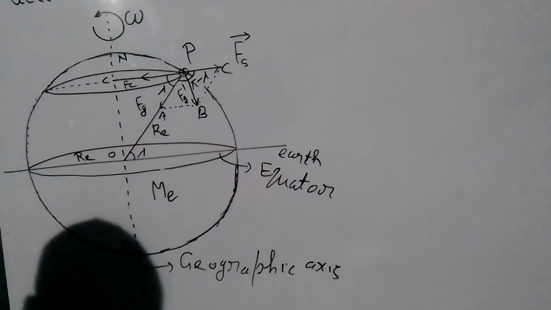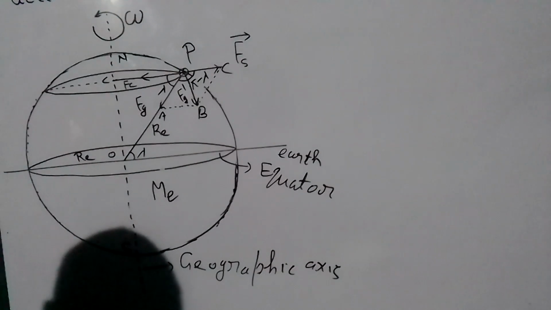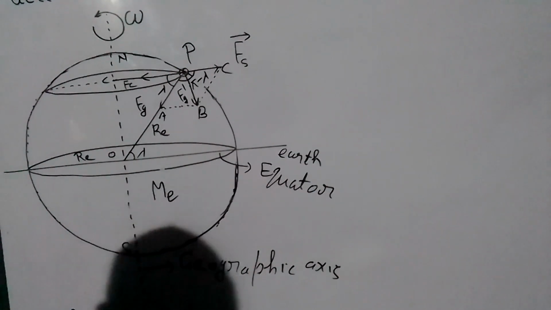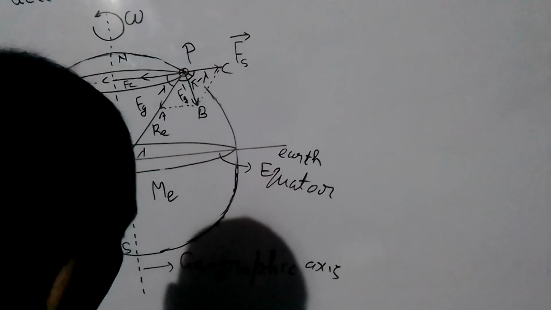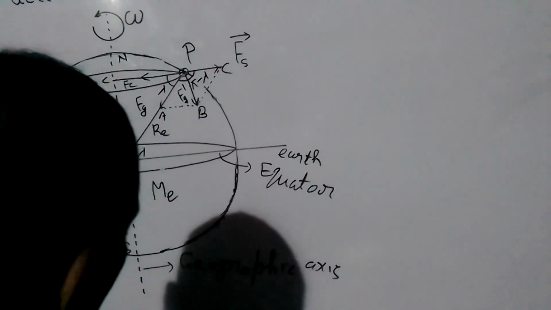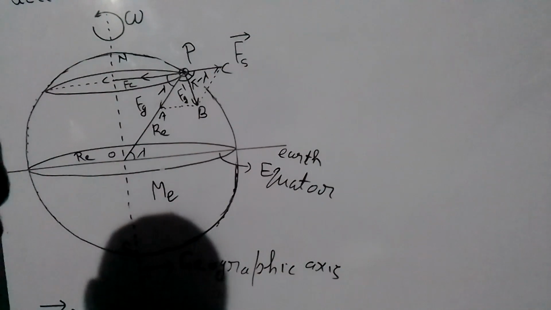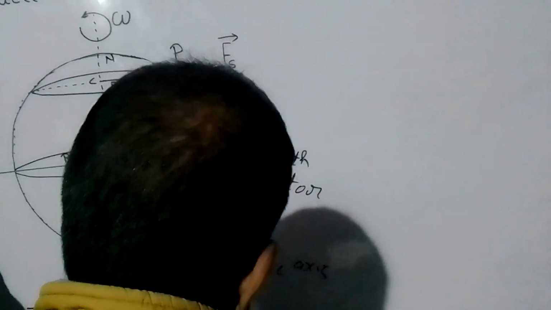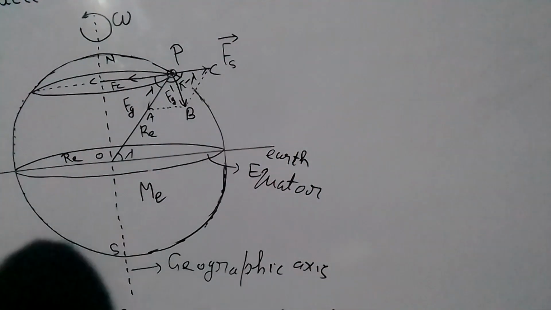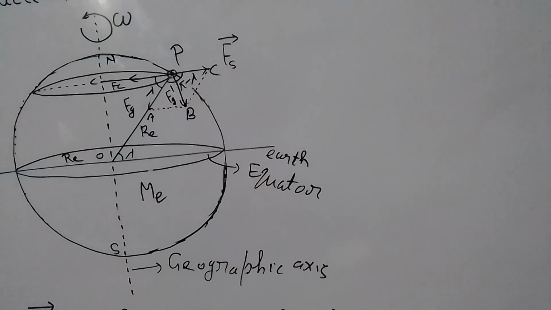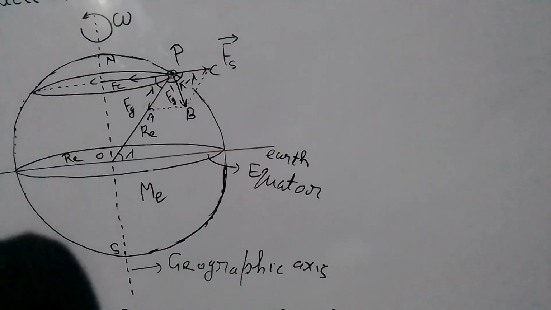From the parallelogram law of vector addition, PB square is equal to PC square plus PA square plus 2 PC dot PA.